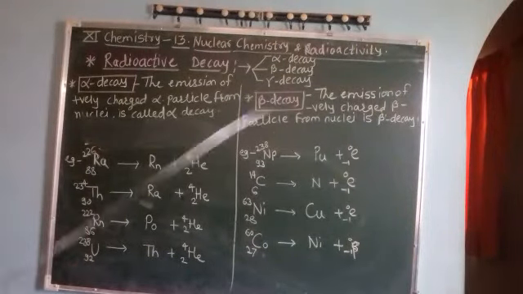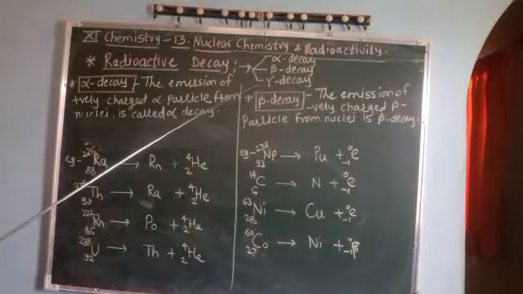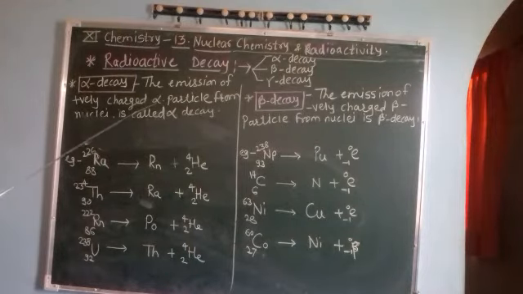There are three types of radioactive decay: alpha decay, beta decay and gamma decay. First type of decay, that is alpha decay. If from the radioactive nuclei there is emission of positively charged alpha particles, it is called alpha decay.